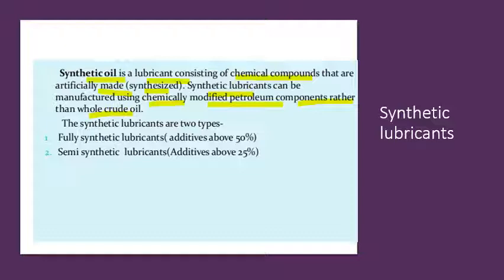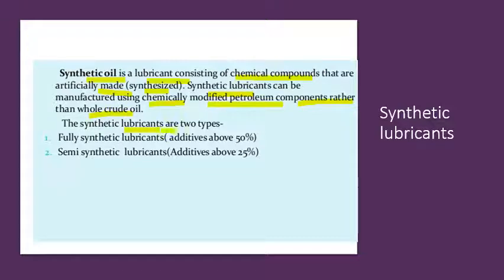Understood? What we have in natural oil is crude oil. So we can add some chemicals into it. That is the modified petroleum components addition in the oil. So that is a chemical oil, or man-made oil, which is synthesized in the laboratory.